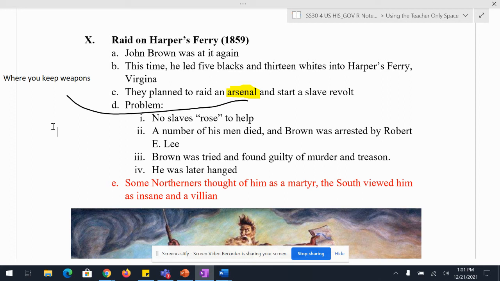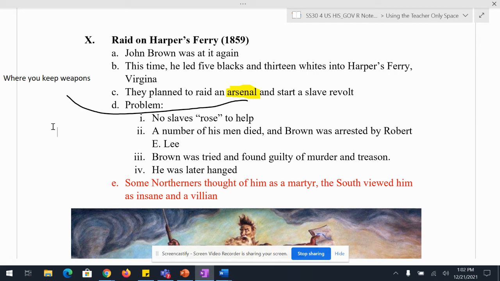Brown's going to be arrested by Robert E. Lee, who will later end up being the head of the Confederate Army. And then he is going to be tried, found guilty of murder and treason. It's one of the first cases of treason in the United States history. Why is it treason? Well, he raided a U.S. military arsenal. That's treason. You can't raid a U.S. military arsenal. So, because he did these actions, the North is going to see him as a martyr.